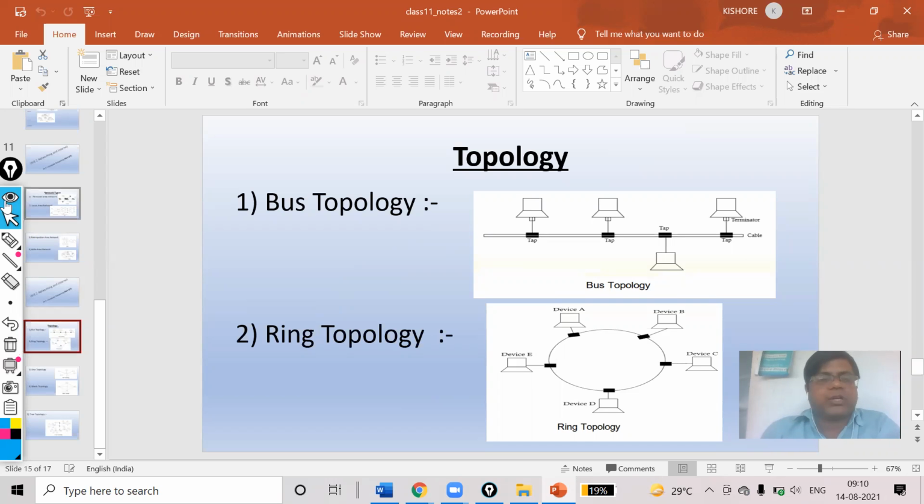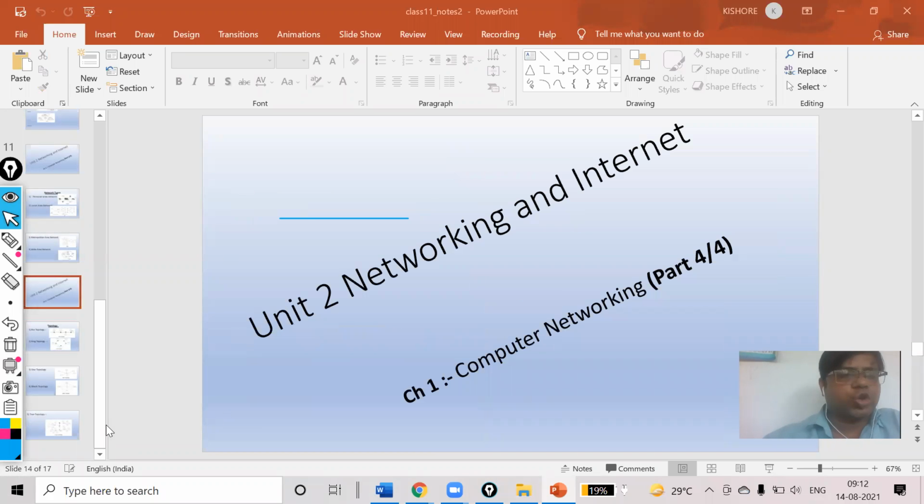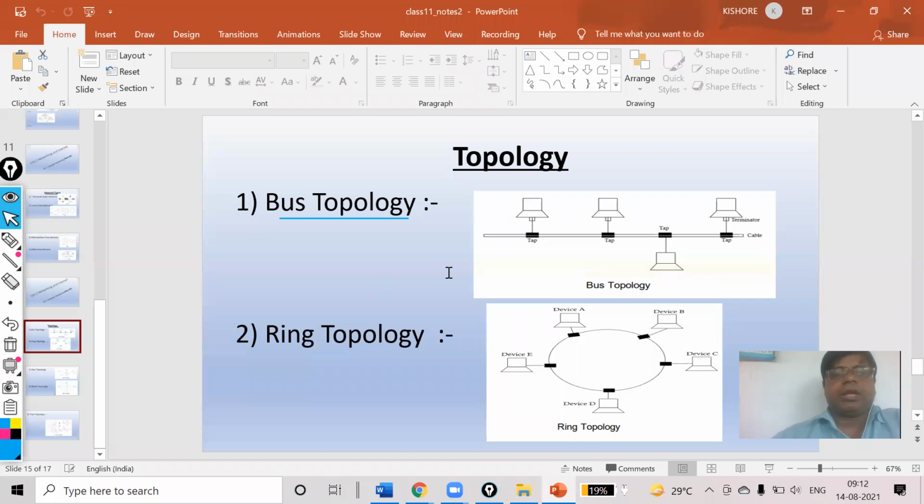So the first part is bus topology. The first one is the bus topology. Now you can see the picture. This is the bus topology.